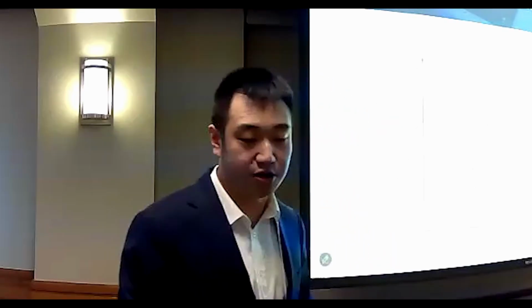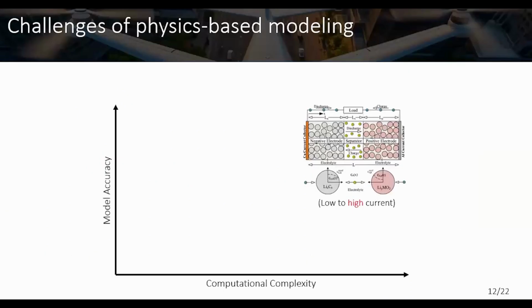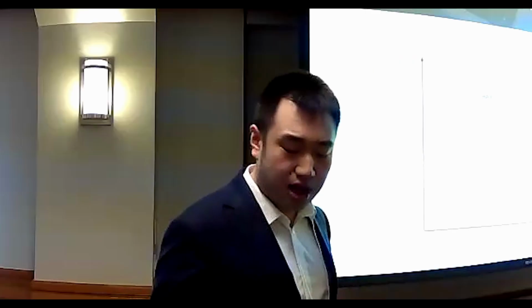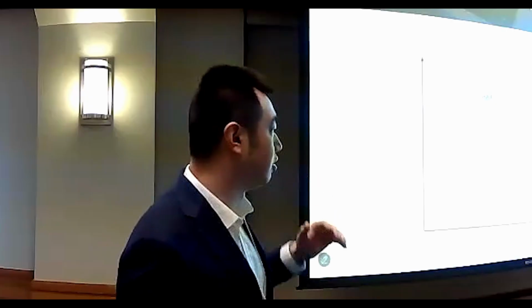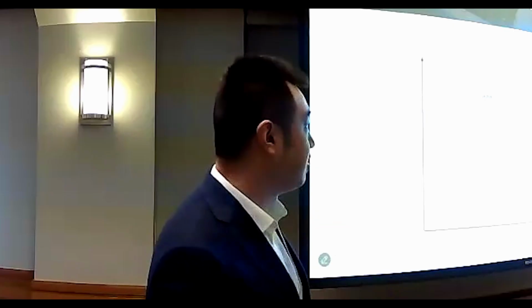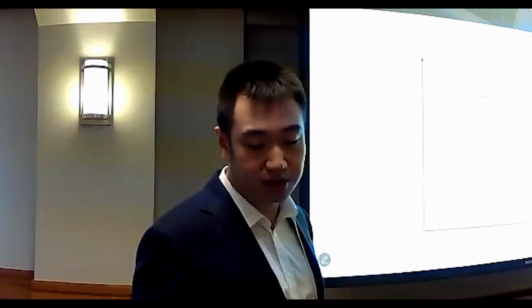So this model is very accurate, from low to high discharging current, and can satisfy our need for electric aircraft. But it's also computationally expensive. Therefore, researchers have developed reduced order models, for example the equivalent circuit model and, from a physics perspective, the single particle model. But these models are only accurate from low to medium current, so they are not generalizable to high discharging current scenarios. The ideal region is where we have an accurate model that is also computationally fast. So the question is how to reach such a region.